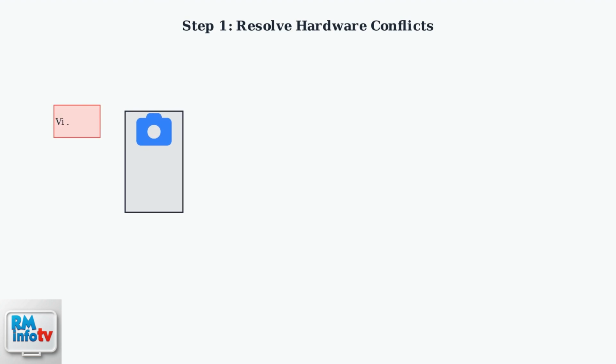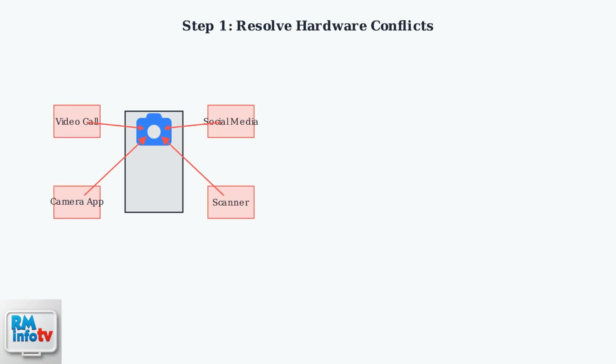When permission fixes don't resolve the camera issue, the problem likely involves hardware conflicts or storage limitations. We'll explore advanced troubleshooting methods to identify and fix these deeper issues. First, close all applications that might be using your device's camera.